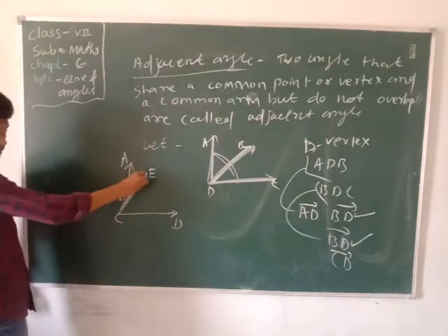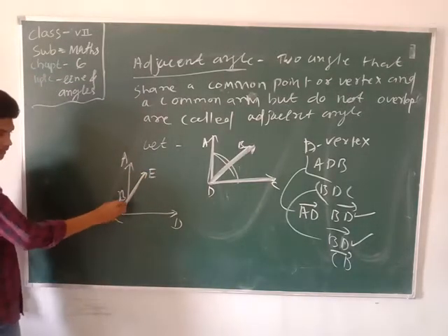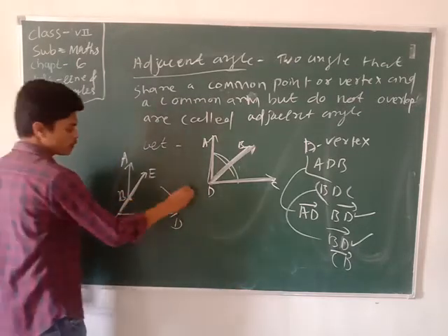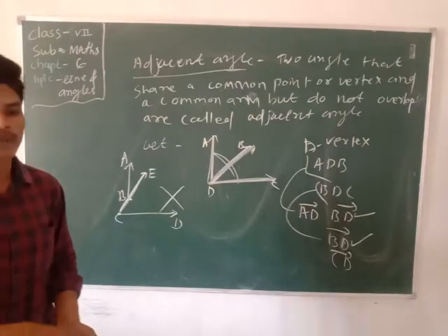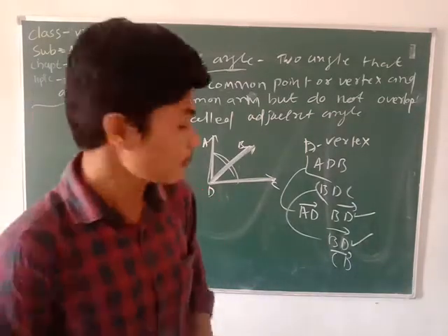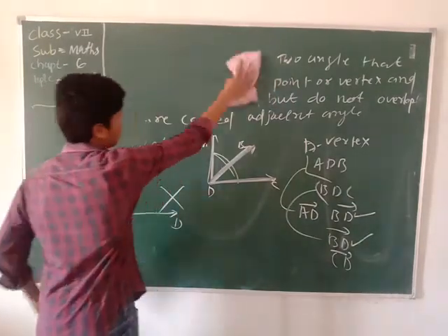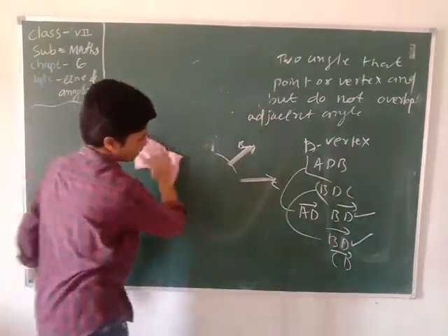Now, here one common arm is there, but the common vertex is not. How many vertices are there? Two vertices, one vertex and another vertex. That's why it is not an adjacent angle. Clear about the adjacent angles? Now we find the angles of given measurements. How do we find the angles? If the measures are given like this, then you can find the angles fast.